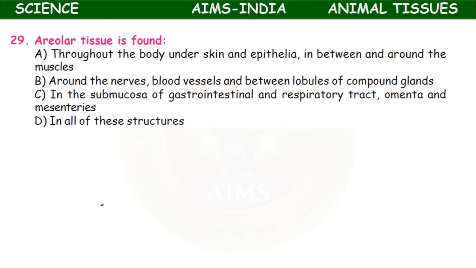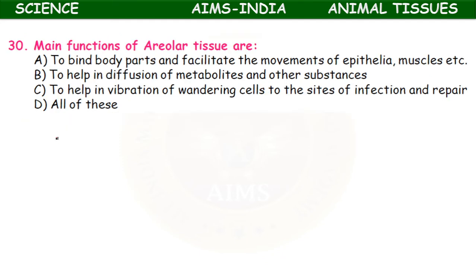Areolar tissue is found throughout the body, under skin and epithelia, in between and around the muscles, around the nerves, blood vessels, and between lobules of compound glands, or in the mucosa of gastrointestinal and respiratory tract, and omenta and mesenteries. In all of these structures, areolar tissue is found. D option.